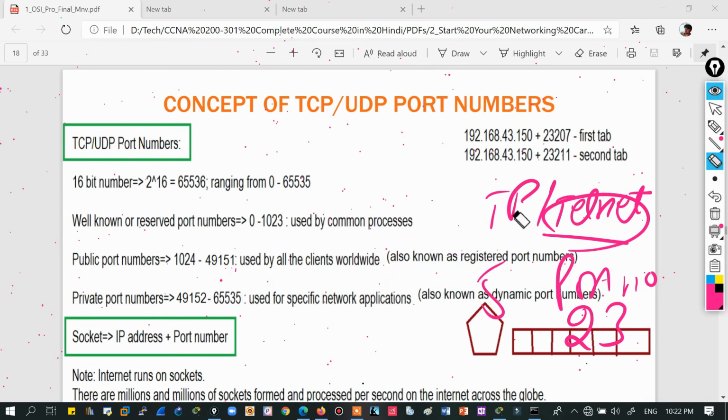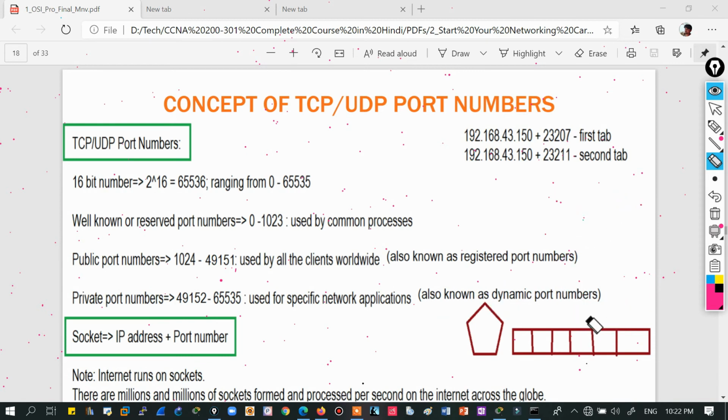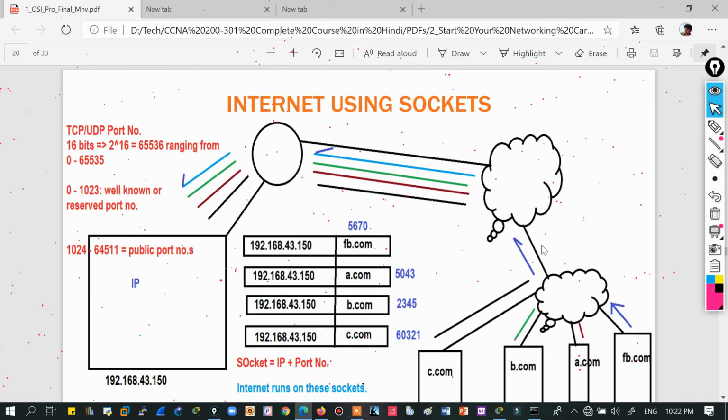I think we have discussed a lot in this video about OSI and the protocols, what kind of devices are being used, what the PDU is at each layer, and what the function of each layer is. So let's see what is left: the three-way handshake, and I have discussed the internet using sockets.